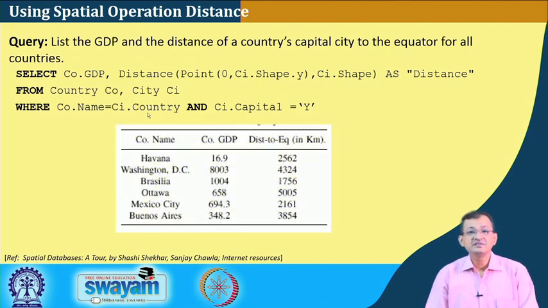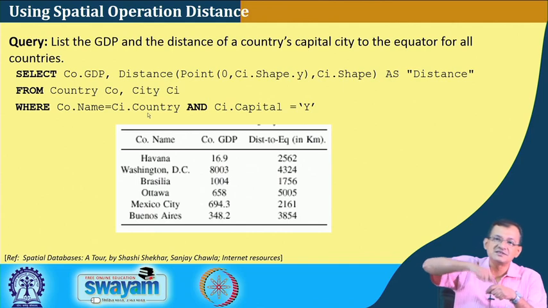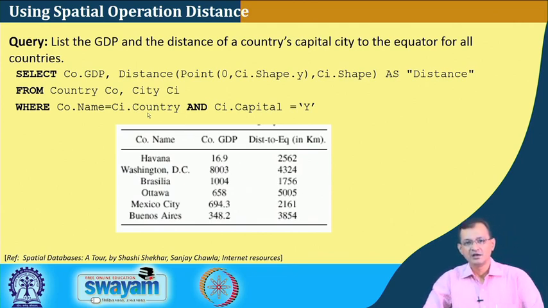So, here we list the GDP and the distance of the country's capital city to the equator, of all countries, right. So, something which means the GDP and the capital city's distance from the equator. This is the way the query is; it may not make sense in terms of applicability, but if this is the query, right.